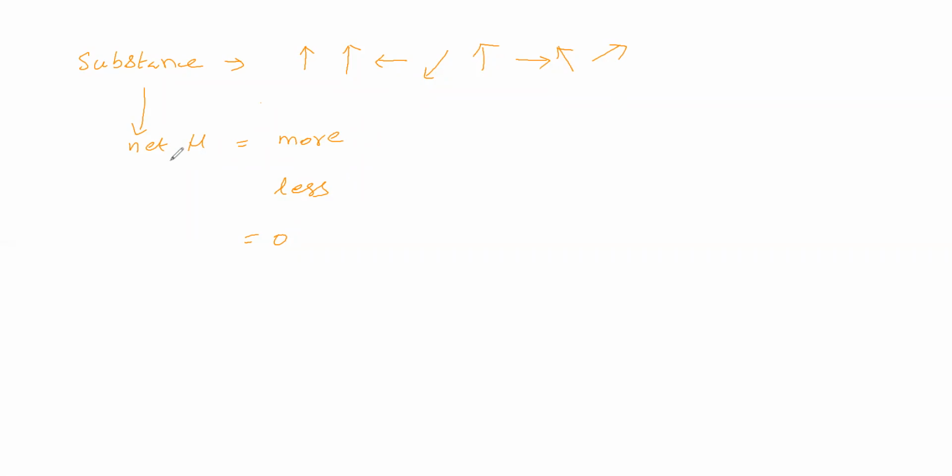If a net magnetic moment is there, then will it attract a magnet or not?